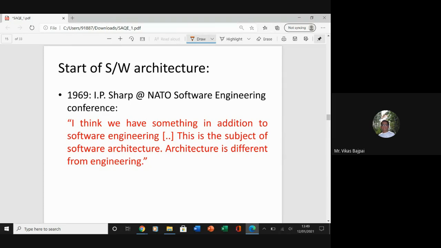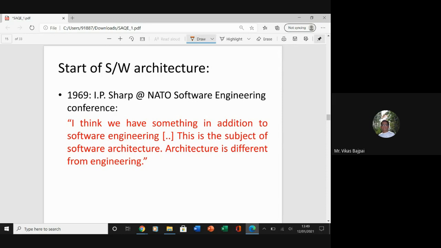And some people say that software architecture is a concept which has its origin in the research of Dijkstra in 1968. These people emphasized the structure of a software system, and getting the structure right is something which is critical as per these people, right? So I have IP Sharp and I have Dijkstra as well. So what it says is, we have something in addition to software engineering.